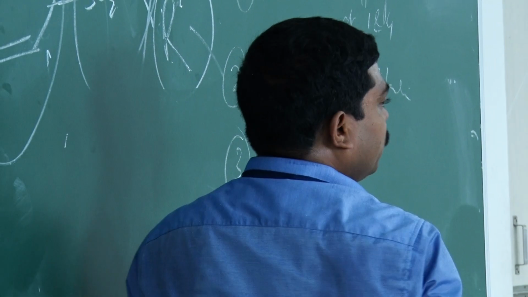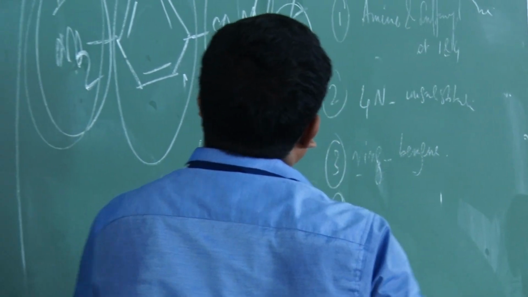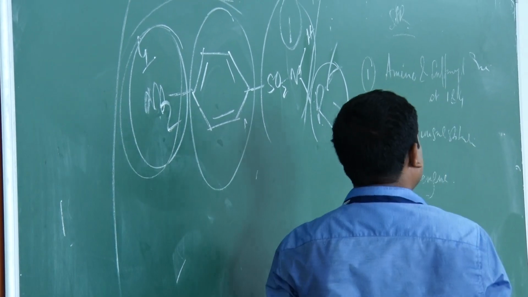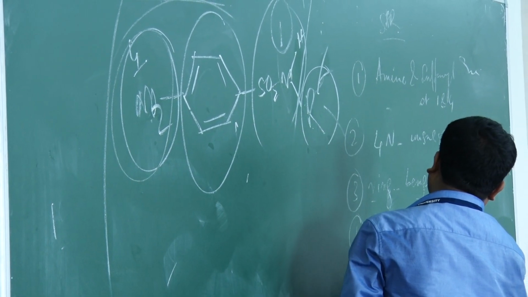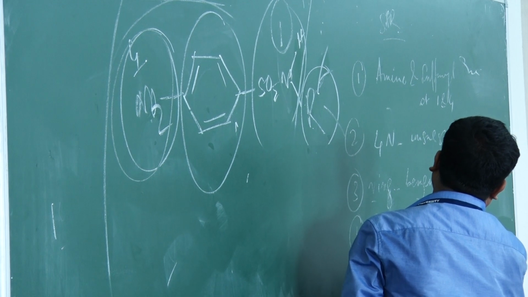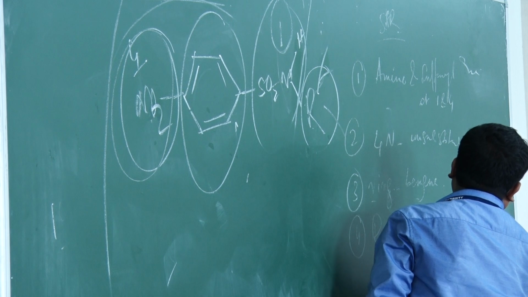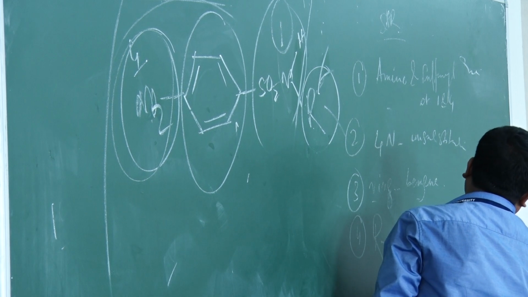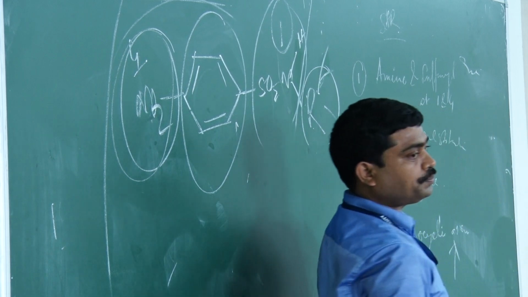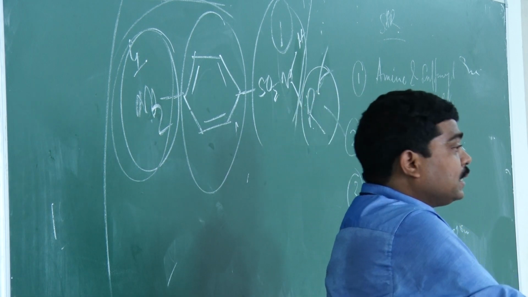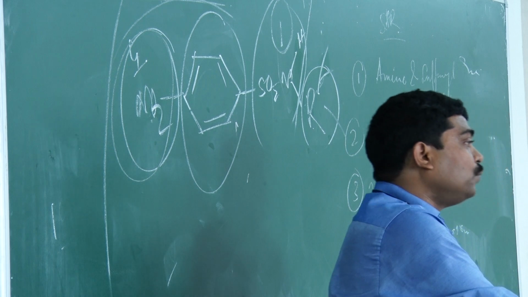Fourth is the substituent R. When you replace R by a heterocyclic aromatic, then activity will increase. So these are in short the SAR of sulfonamides.